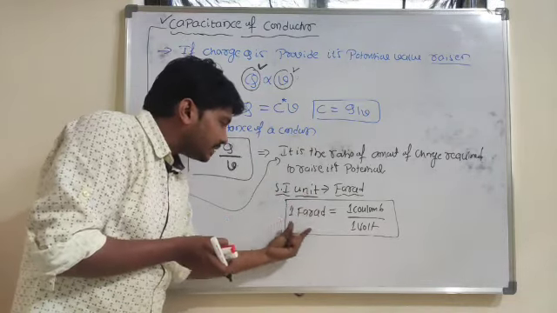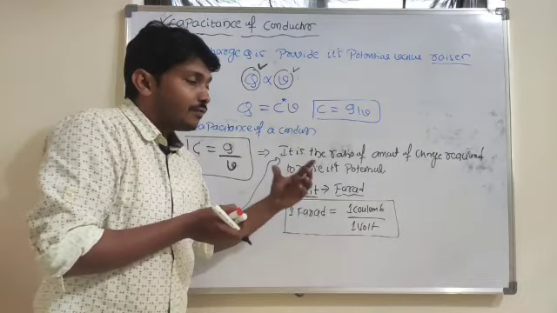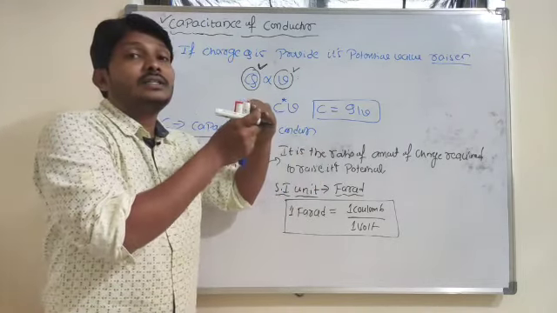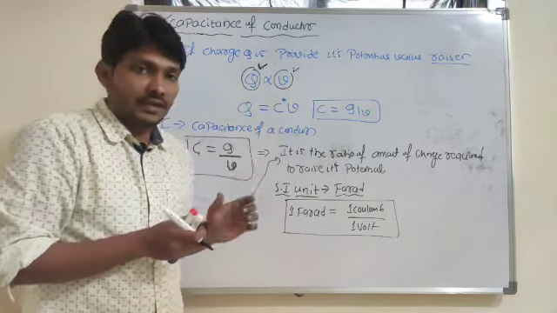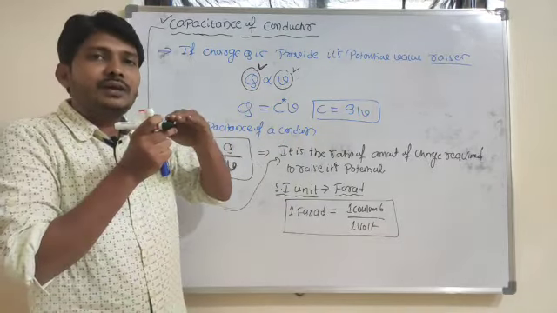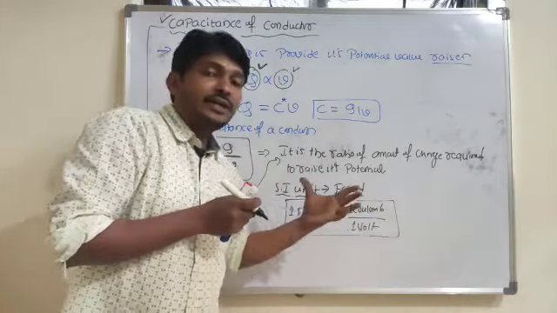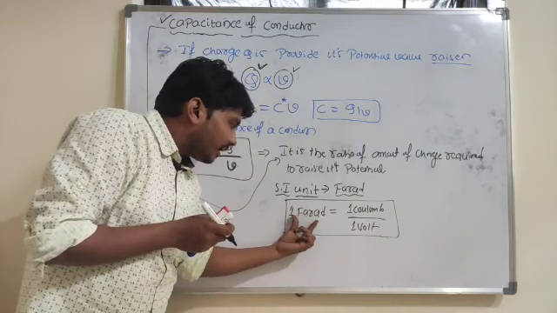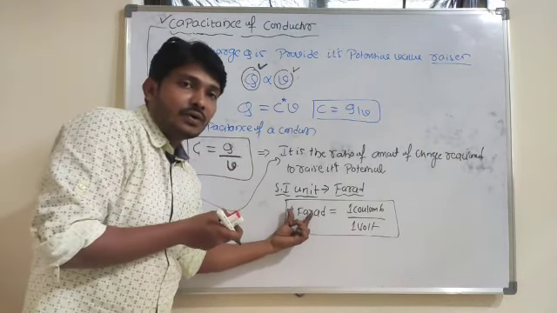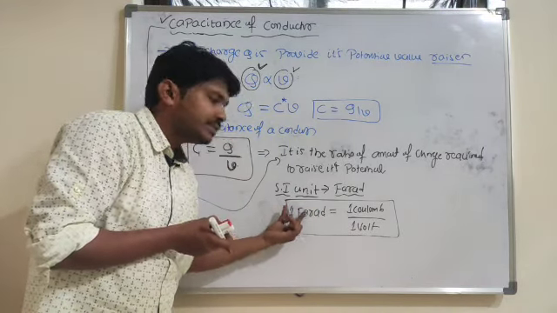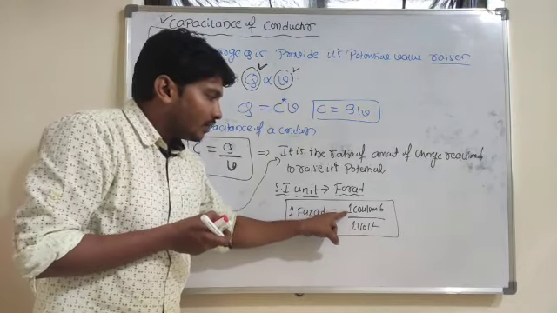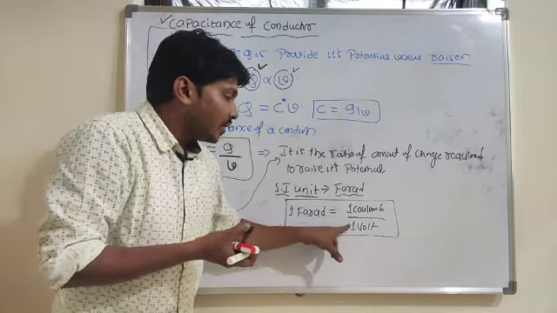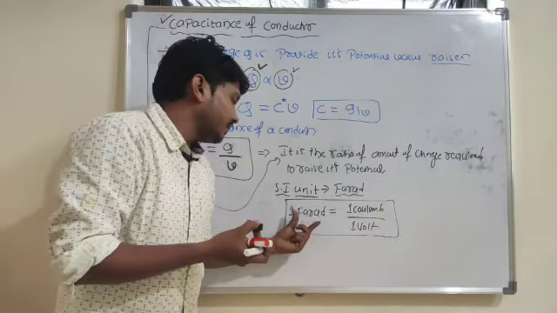In order to raise the potential by 1 volt, how much charge do I need to supply? 1 coulomb of charge. So that capacitance is equal to 1 farad.